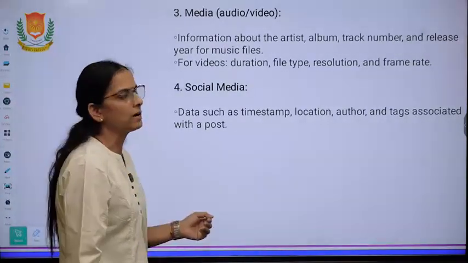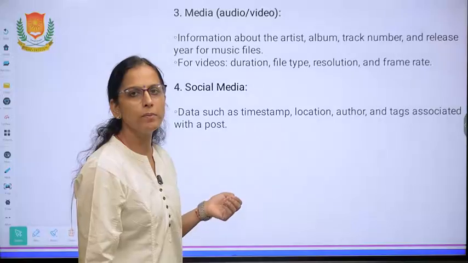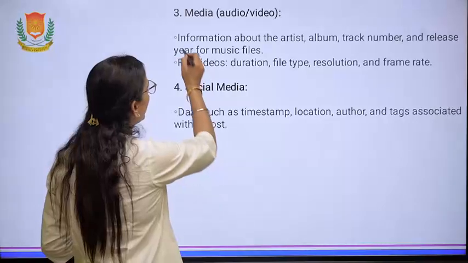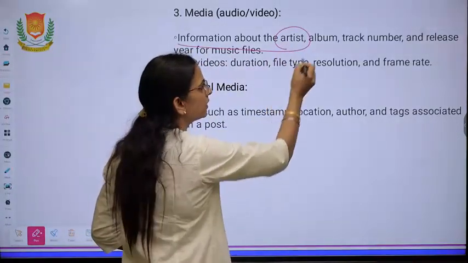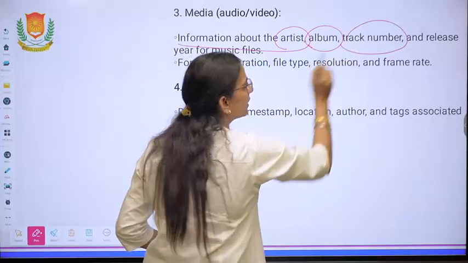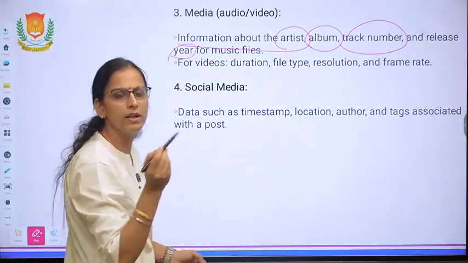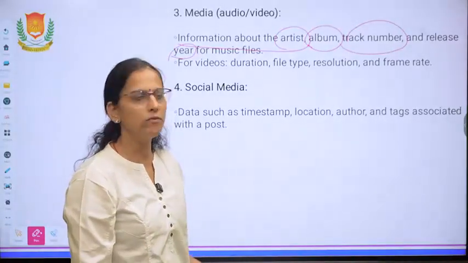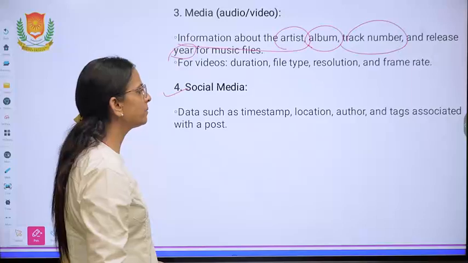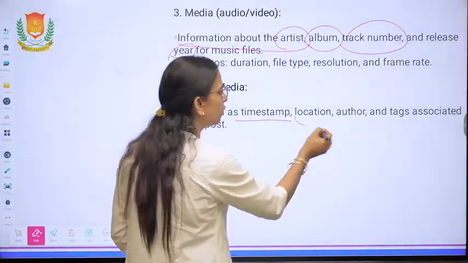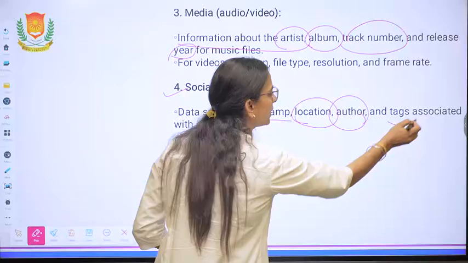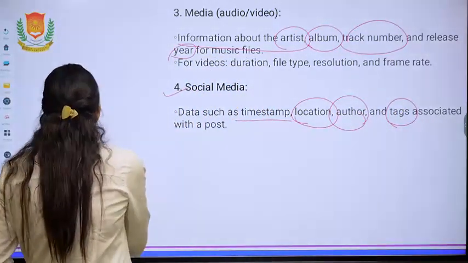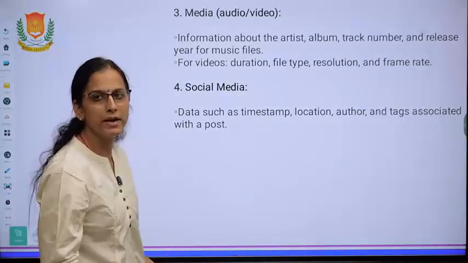Then we have media. For media files, audio and video files, we can use information about the artist, album name, track number, release year, release date. So these are the ways by which one can search your audio and video files. For social media, timestamp is there, location is there, author is there and some tags associated with it. So these are the ways by which one can define the metadata.